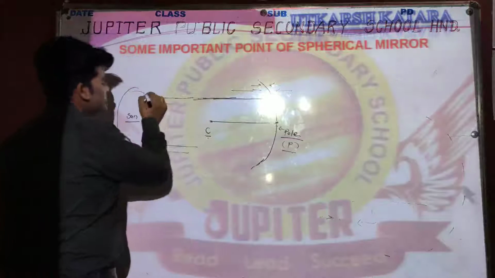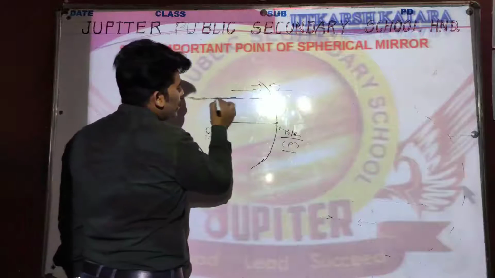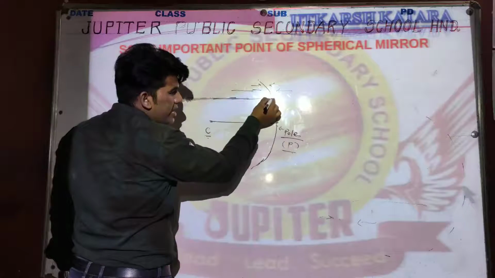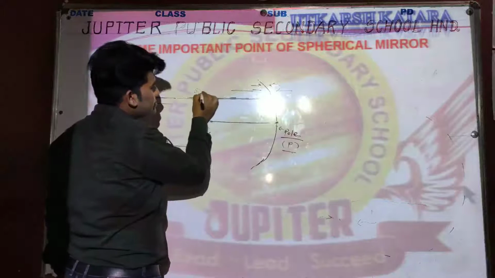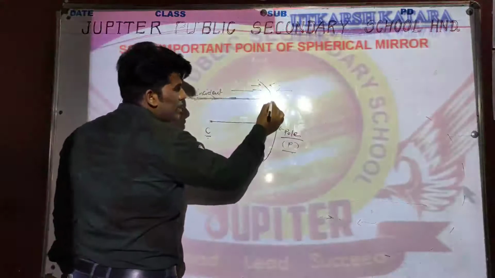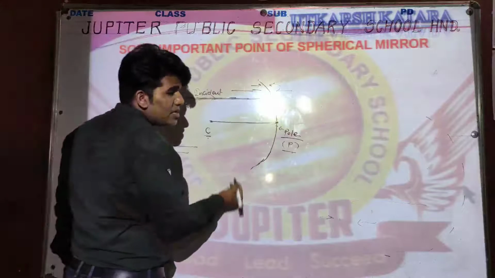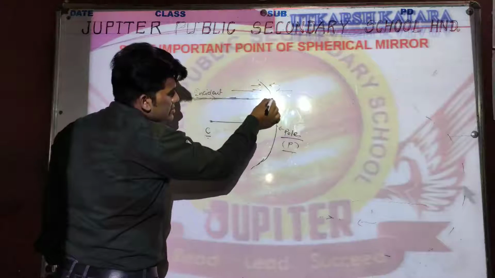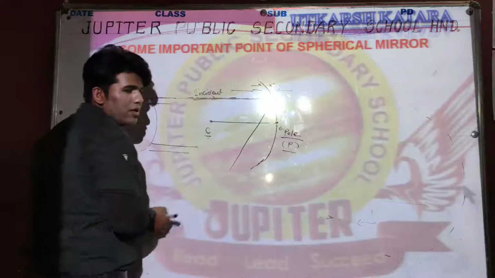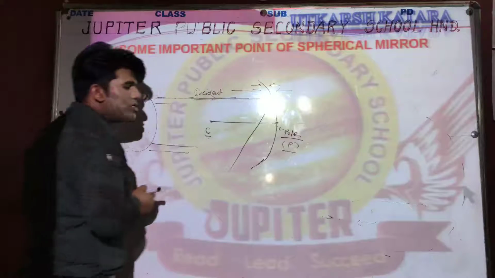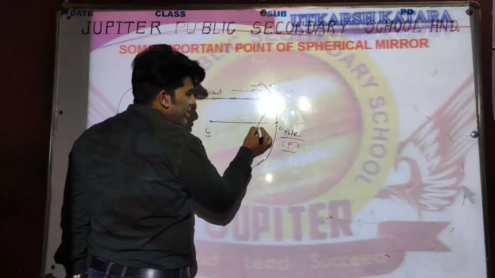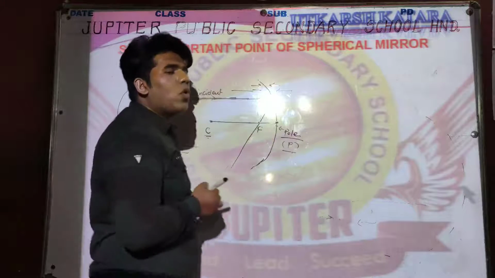When the parallel light rays are incident on this reflecting surface, this is an incident ray. When this incident ray is incident on this reflective surface, what will happen? This light ray will reflect and will pass through a point on the CP, and this point will be known as the focus.